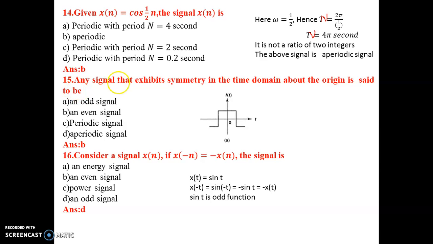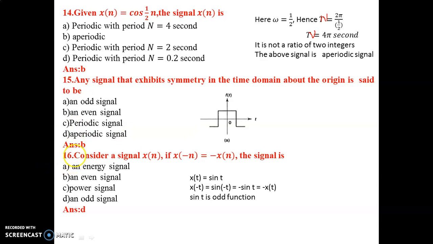Then question number 15. Any signal that exhibits symmetry in the time domain about origin is said to be... Actually this waveform is an example of a symmetric signal in the time domain. So what is this waveform? This waveform is said to be an even signal. A signal that exhibits symmetry in the time domain about the origin is said to be an even signal. So the correct answer is option B, that is even signal.